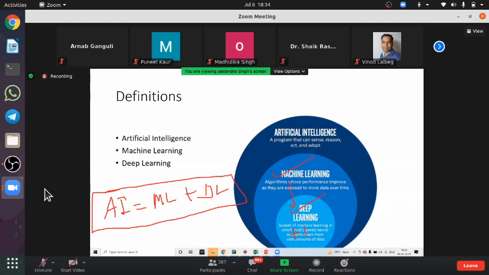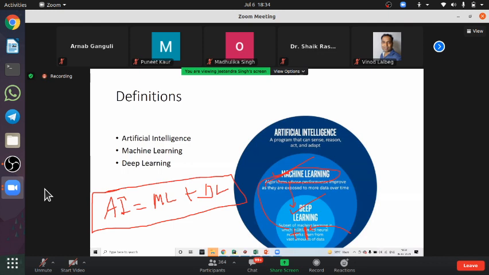I repeat, in deep learning you have to use many concepts of machine learning plus one extra topic. Please don't think this one topic is very small. It is itself a very big topic. The topic name is the concept of perceptron, now also known as the concept of neurons or neural network.